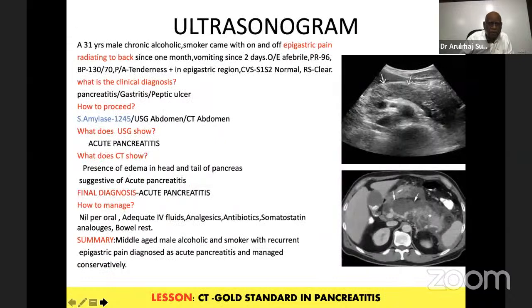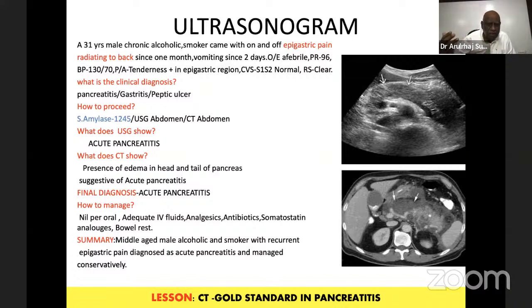Today alcoholism has become the order of the day. Therefore, diseases related to alcohol are also very common. You see here, multiple cases are only alcoholics. Here is a young alcoholic who enjoyed life. After drinking alcohol, he came to the hospital in the morning with epigastric pain radiating to the back. An epigastric pain pulling, I used to say pushing to the back, punching to the back. Always think it is pancreatitis unless proved otherwise.